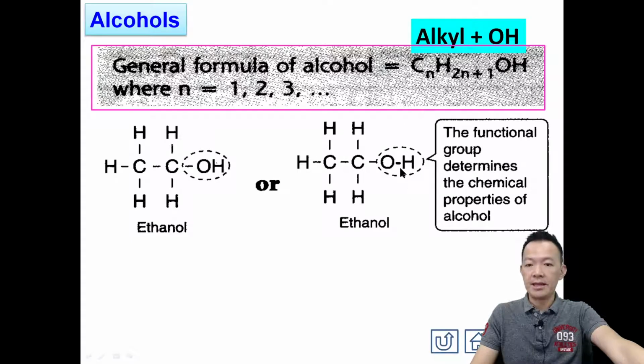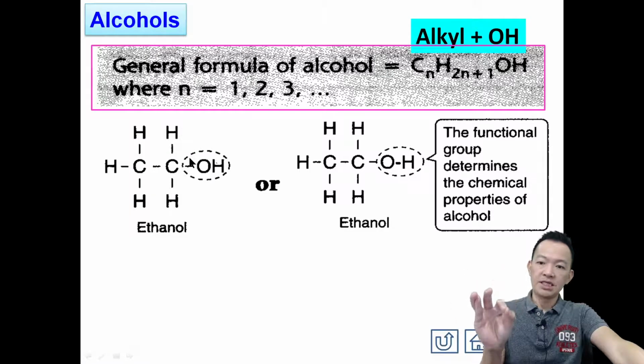Or you can draw it another way, adding another dash in the structure. What is OH? The functional group that determines the chemical properties of the alcohol.